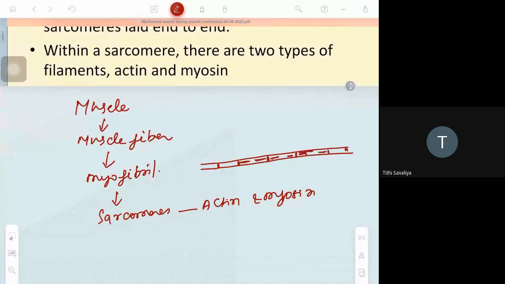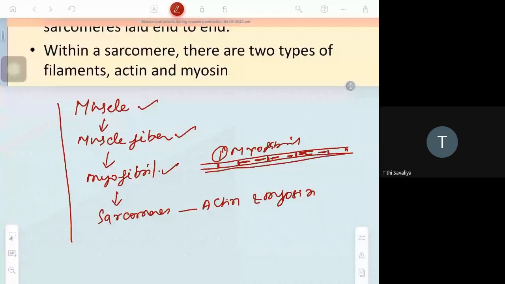We will discuss this in detail. You have to remember only this. Muscle consists of muscle fiber, and muscle fiber is made up of myofibril. This is one myofibril I had shown here. One myofibril is made up of sarcomeres in series. Sarcomere is nothing but the contraction unit of the myofibril, and that is actin and myosin. It is the contractile part of the muscle.